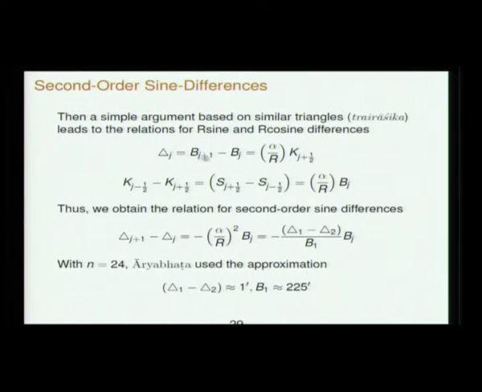So the sine difference, Bj plus 1 minus Bj, is related to the koti jya at the midpoint. The difference of the koti jyas, or the difference of the sharas, is equal to the bhuja jya at the midpoint. Combining the two, the second order sine difference is alpha by r whole squared into Bj, and if you put j equal to 0, the same thing holds, therefore this can be related to delta 1 minus delta 2.